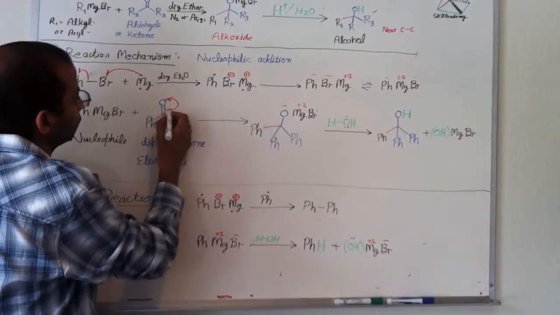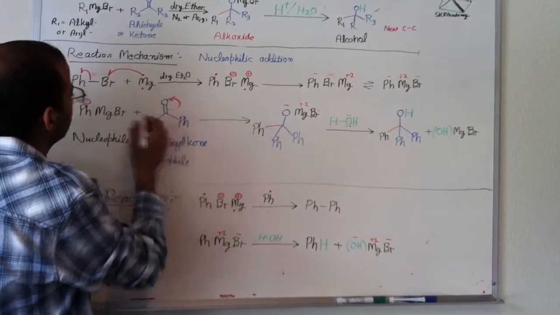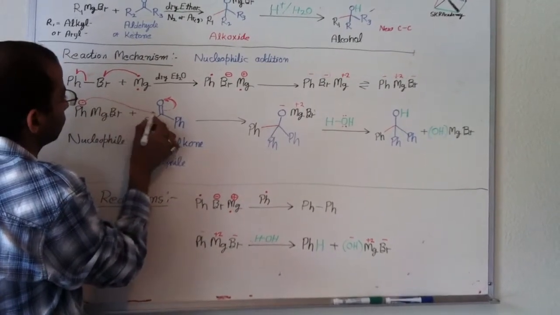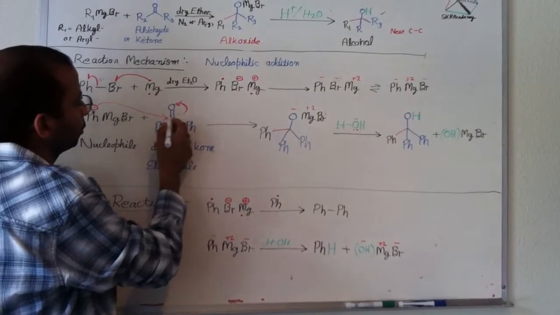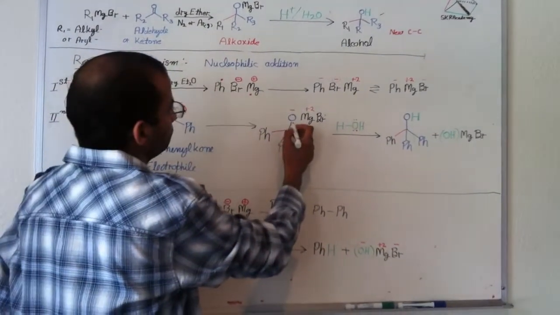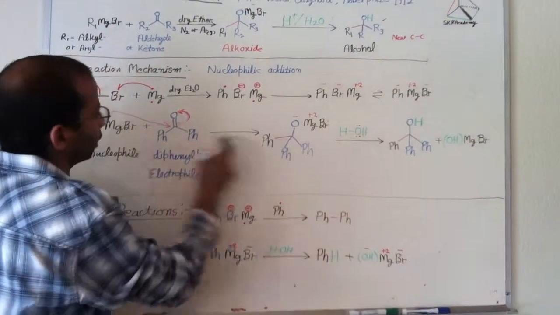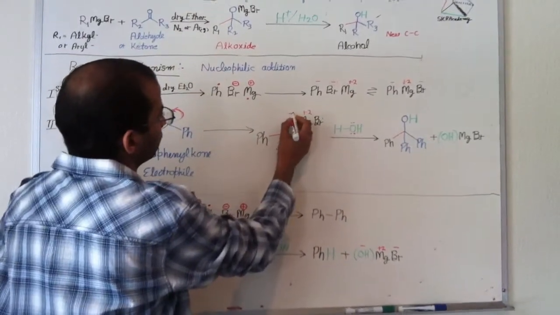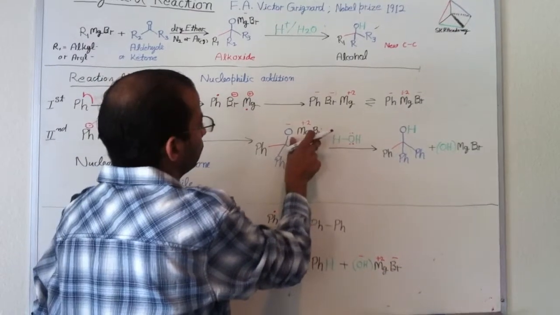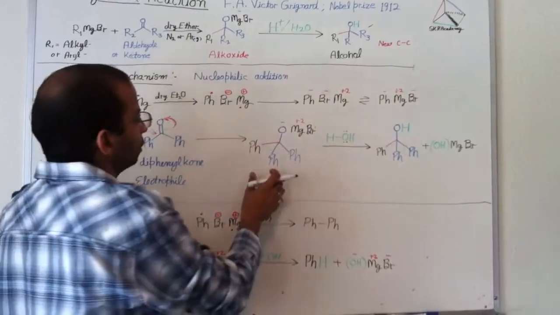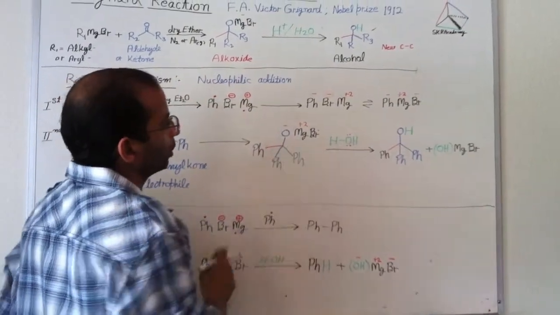So since this electron goes to oxygen and then phenyl carbanion attacks on the carbonyl carbon, and it forms a new carbon-carbon bond, and then oxygen gets negative charge. Rest of the magnesium bromide forms a kind of intermediate. This is called alkoxide magnesium bromide.